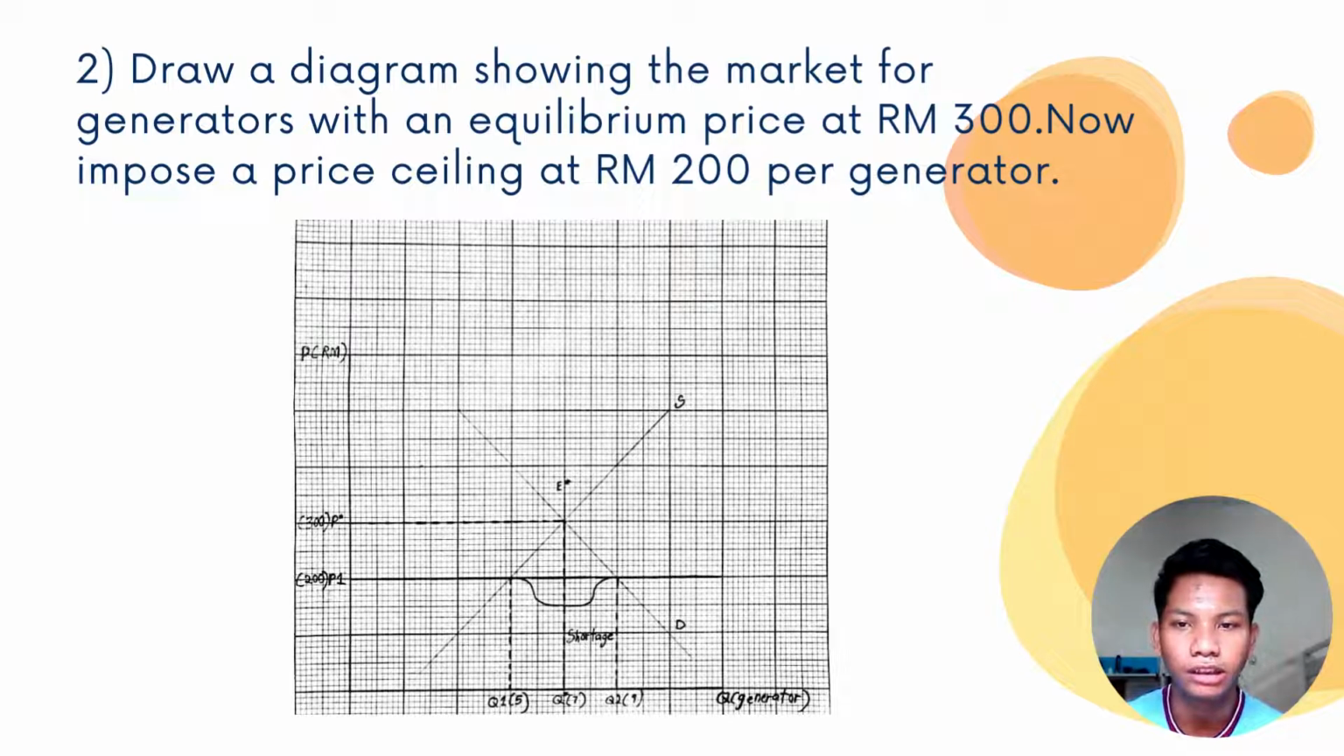Okay, we move on to question 2, which is: draw a diagram showing the market for generators with an equilibrium price at 300 ringgit. Now impose a price ceiling at 200 ringgit per generator. As you can see in the graph below, we have a maximum price at 200 and an equilibrium price at 300, which means a shortage of generators in full quantity.